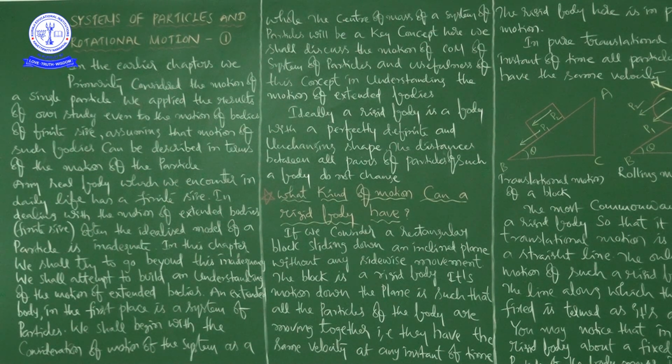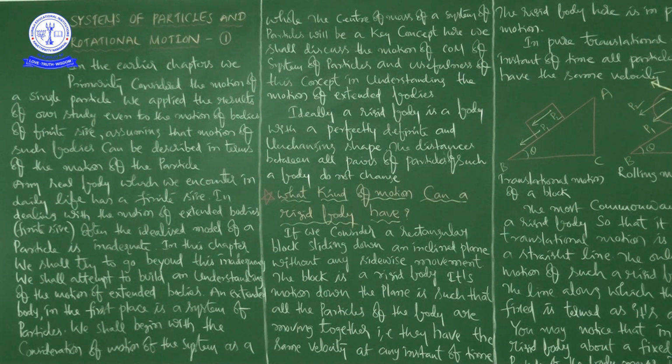For example, if you take a small piece of stone, or a small piece of wood, or the general thing, an eraser, what we use to rub out the information we have written with pencil. Whatever it may be, it is a combination of particles. So this is the sentence you have to say: an extended body in the first place is a system of particles.